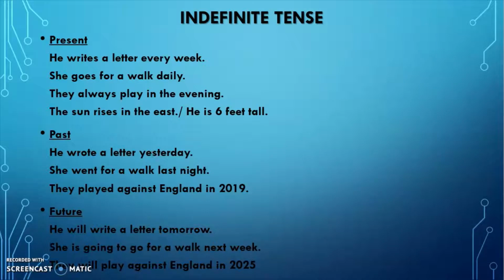He wrote a letter yesterday. She went for a walk last night. They played against England in 2019. So all of them show completed action in the past. And that is why they are going to have the second form of the verb.